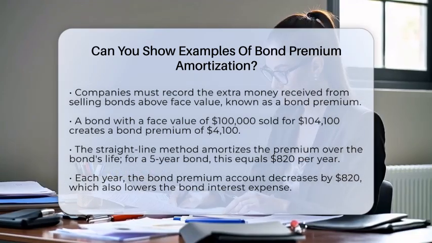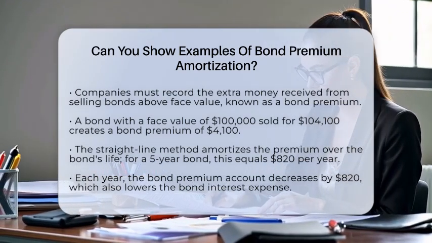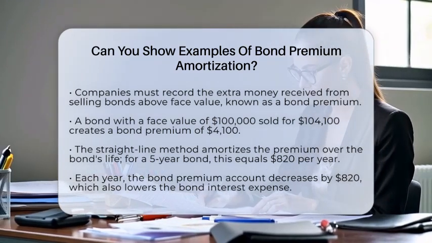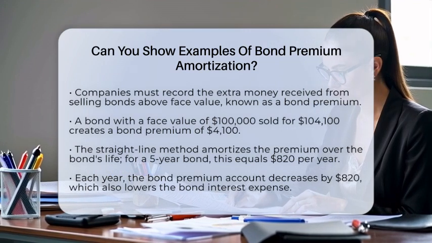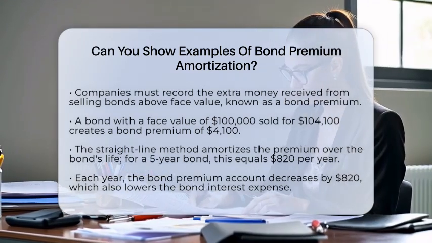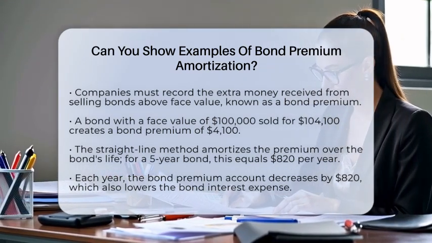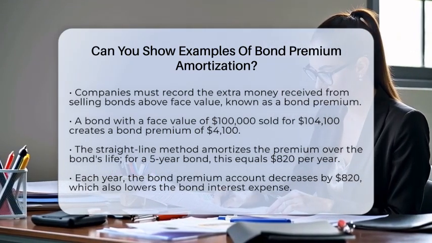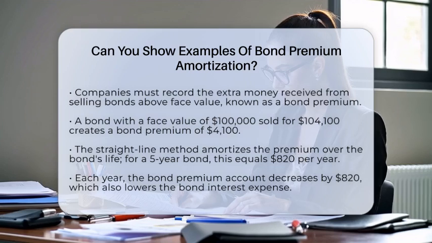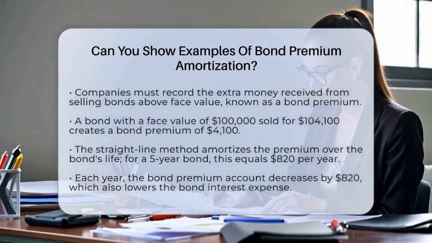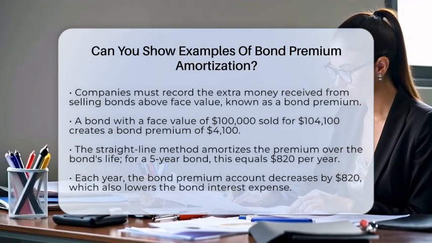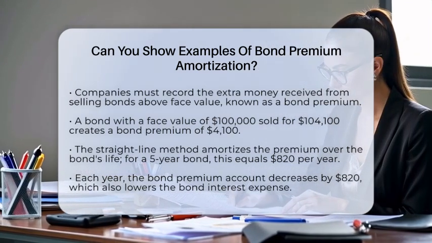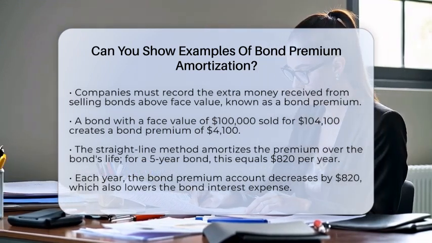First, consider a company that issues a bond with a face value of $100,000. The stated interest rate is 9%, but the bond sells for $100,100. This creates a bond premium of $4,100. If this bond matures in 5 years, the company will use the straight-line method to amortize the premium. This means they will divide the premium by the number of years. So, $4,100 divided by 5 years equals $120 per year.